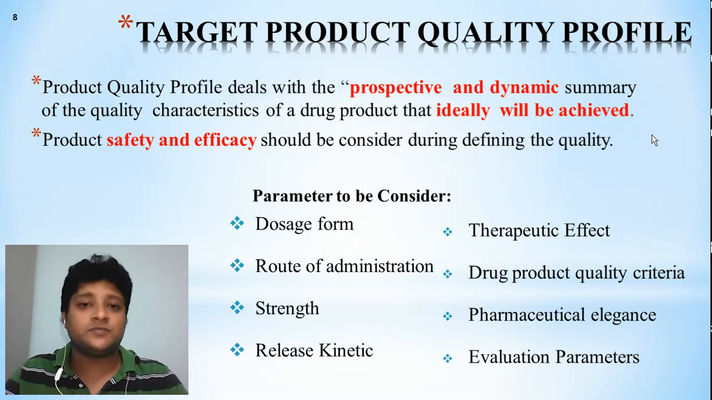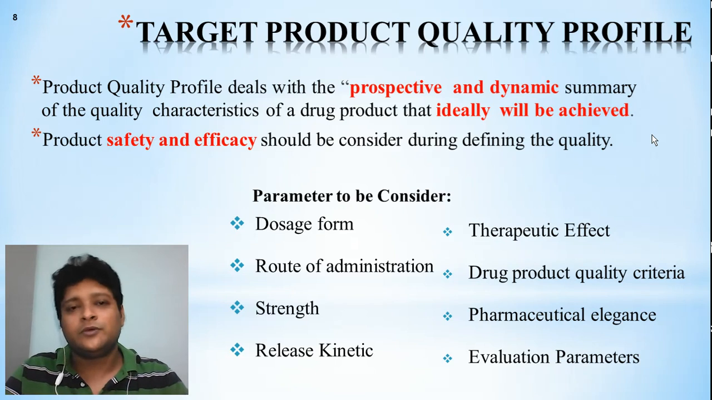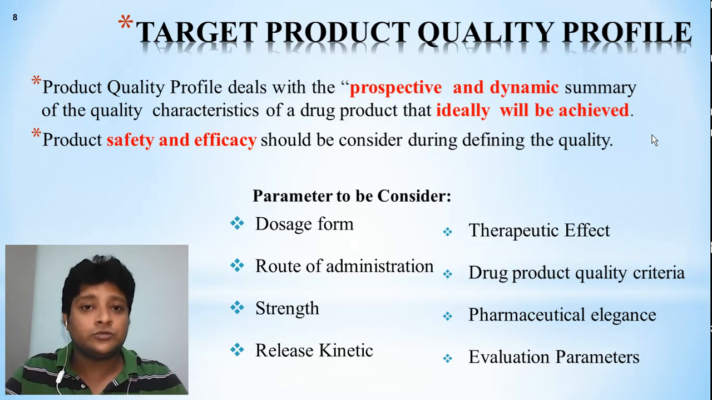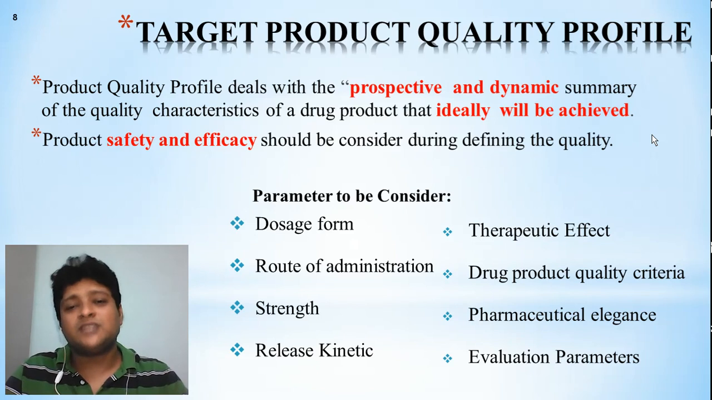Next, route of administration. That is also important. Depending on the properties of the drug and the condition of the patient, we have to decide whether it will be suitable as a solid dosage form or an intravenous dosage form, like a parenteral product. Next, the strength and dose. What is the strength you have to give? Release kinetics, how it will work within the body, is important. You have to think about what parameters will affect the drug properties inside the body.